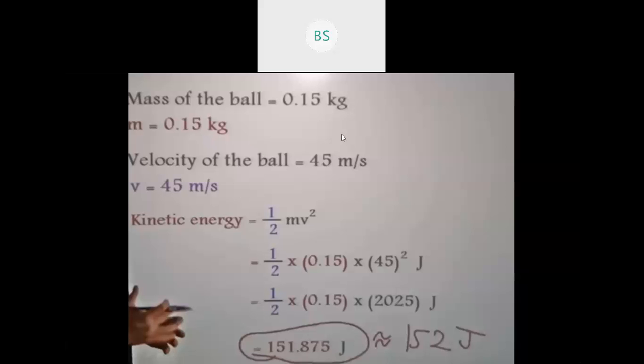Okay, this is about the kinetic energy. So let us now study about three forms of kinetic energy. Okay, one minute.